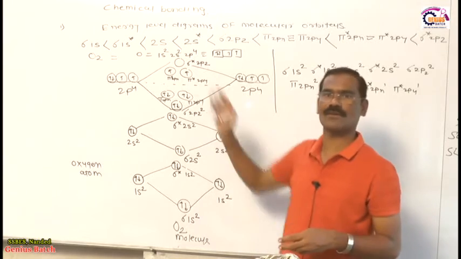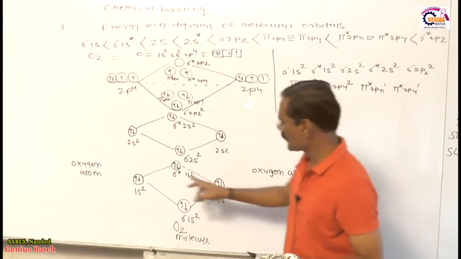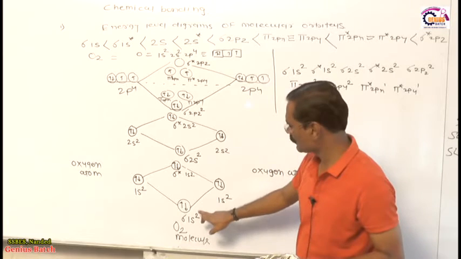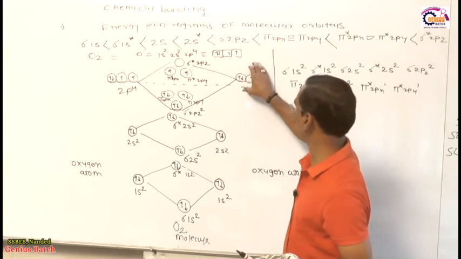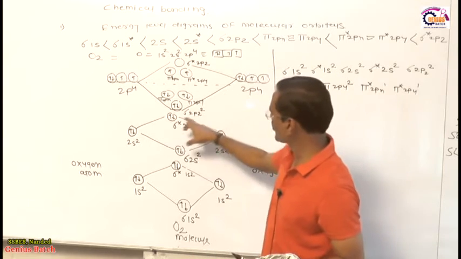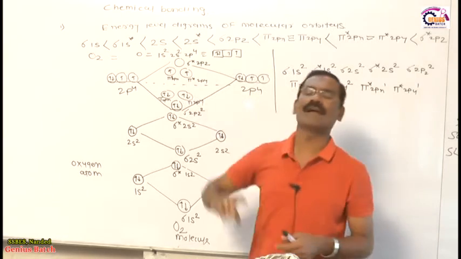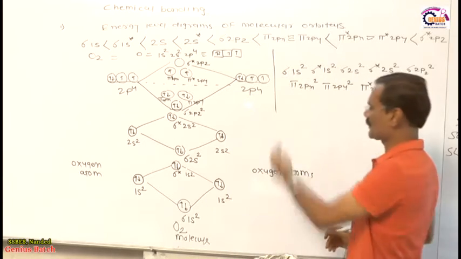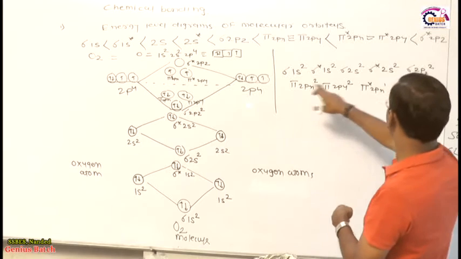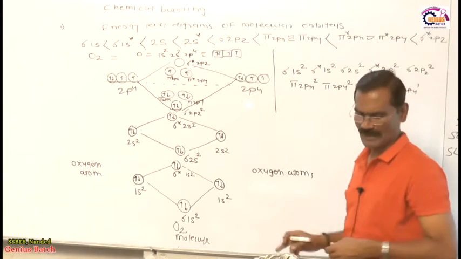You know, these are the molecular orbitals. Two atomic orbitals give two molecular orbitals. One is bonding, the other is anti-bonding. This is also bonding and anti-bonding. This is 3 plus 3, 6. Out of 6, 3 are bonding and the remaining 3 are anti-bonding. And fill the electrons by considering Hund's rule, the Aufbau principle and so on. My friends, these are the electronic configuration of the oxygen molecule.